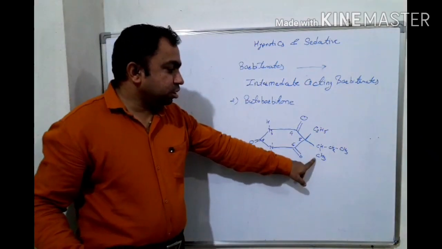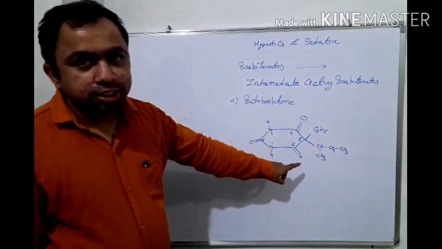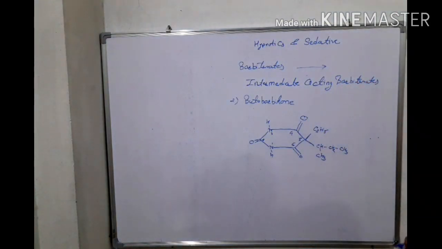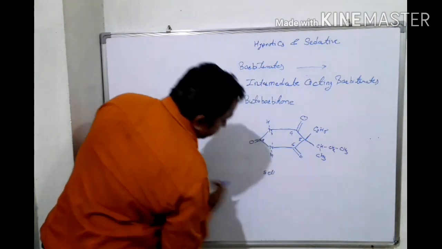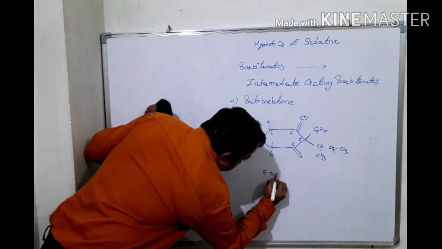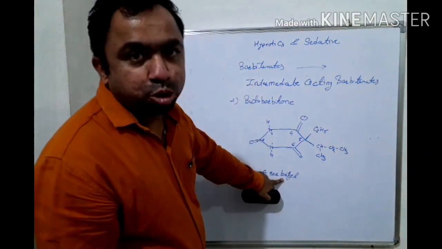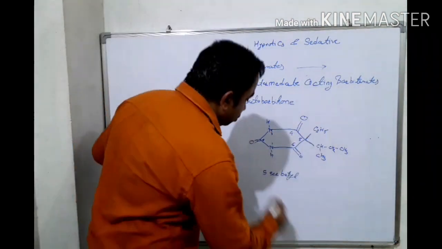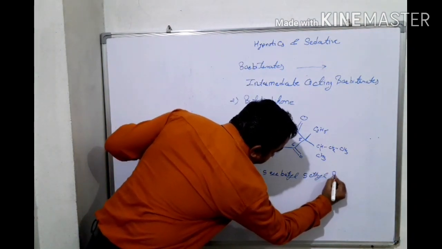Okay, why is this butyl? Because it contains 4 carbon atoms, so it is called butyl. But it is not n-butyl, it is a secondary butyl. So what will be its IUPAC name then? Its IUPAC name will be 5-secondary butyl, 5-ethyl barbituric acid. Why butyl first? Because as per alphabetical order, B comes before ethyl. So 5-secondary butyl, 5-ethyl barbituric acid.